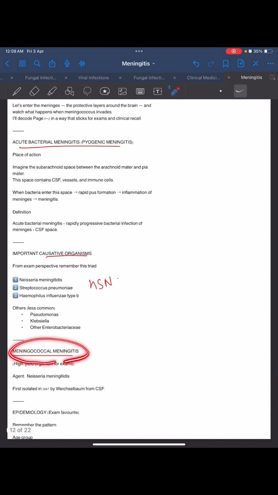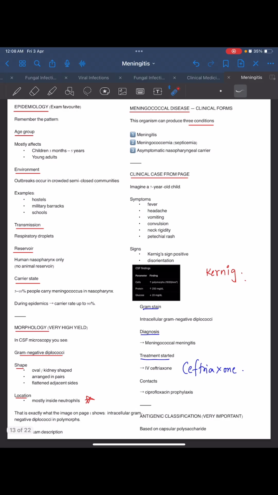And what we're talking about is meningococcal meningitis. Transmission is by respiratory droplets, reservoir is the human nasopharynx only, no animal reservoir. Carrier state: 5 to 10% carry meningococcus in the nasopharynx. During epidemics, the carrier rate is up to 90%. So let us imagine a hostel, military barrack, or school in which there are carriers. They carry meningococcus in their nasopharynx, and they sneeze, and there are respiratory droplets, and it is transmitted. It most commonly affects children from 3 to 5 years and young adults. In general the carrier rate is 5 to 10%, and during epidemics, 90%.